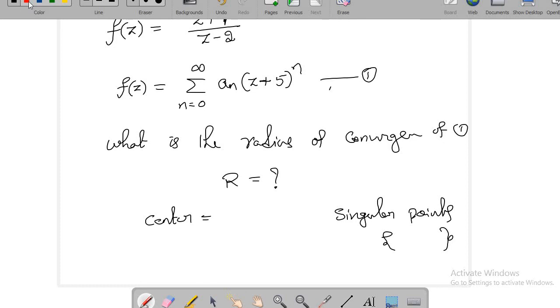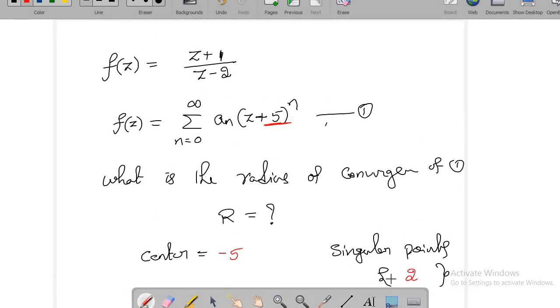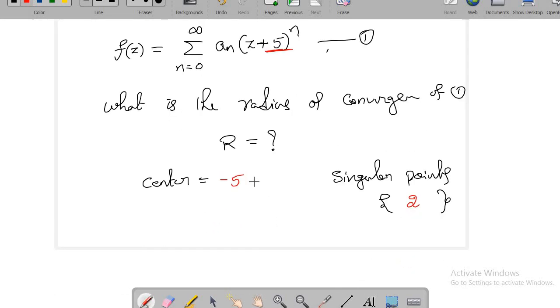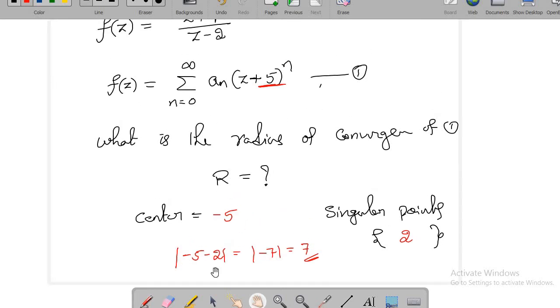Okay. So let me see. The center of the power series is negative 5. Why? Because you can see z plus 5 whole power n, and you equate z plus 5 to 0, so z equals negative 5. This will be the center. And the only singular point of the given function is 2. Now I need to see the distance between negative 5 and 2. So the distance between them is the absolute value of negative 7, which is 7. This distance cannot be negative, so we take the positive value, 7. Therefore, the radius of convergence is nothing but 7.